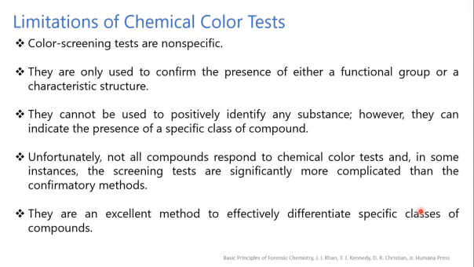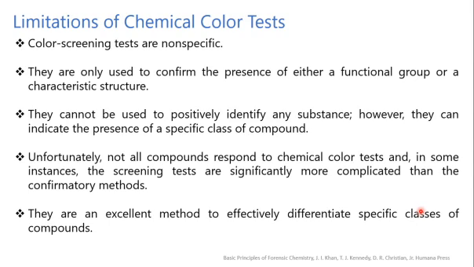They are used to indicate the presence of either a functional group or a characteristic structure, so they cannot be used to positively identify a substance. However, they can indicate the presence of a specific class of compound.